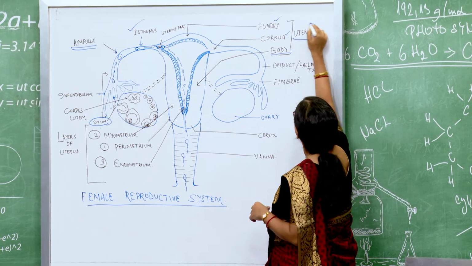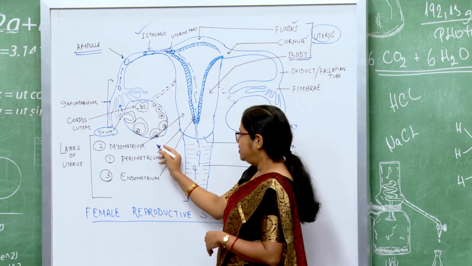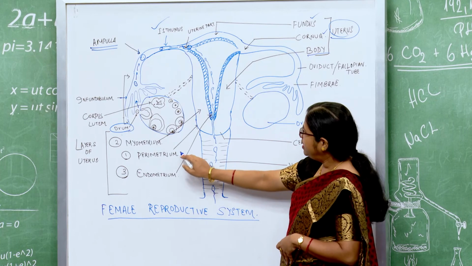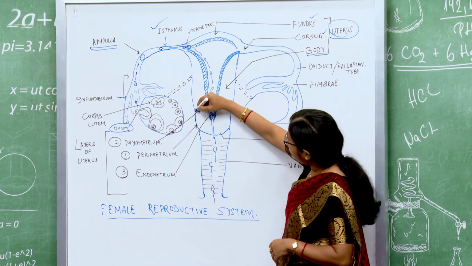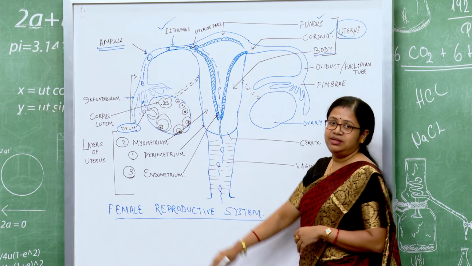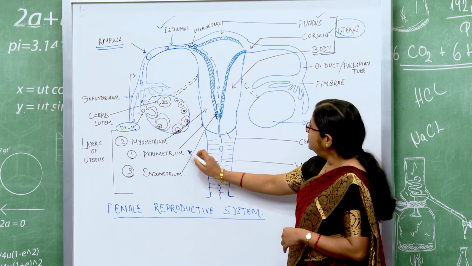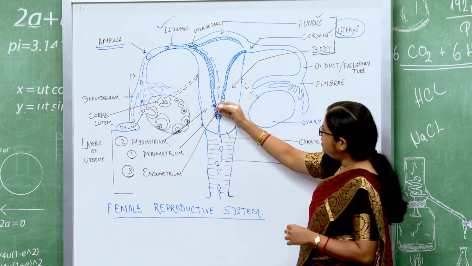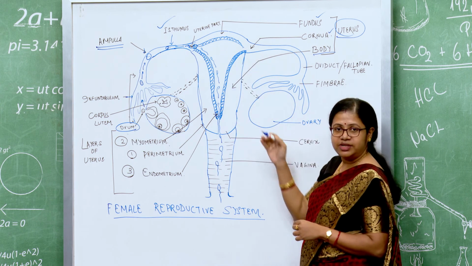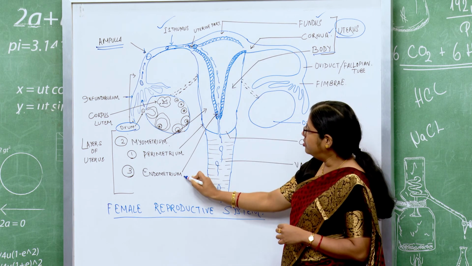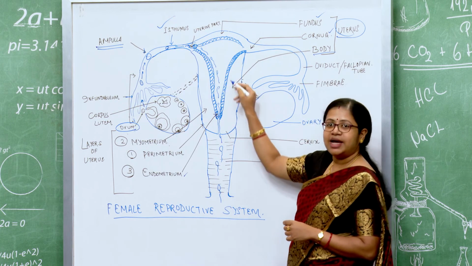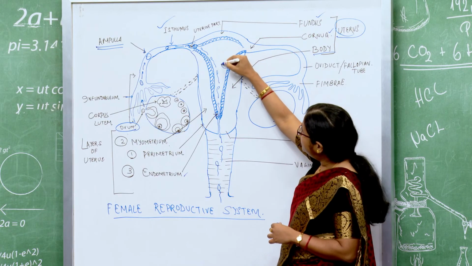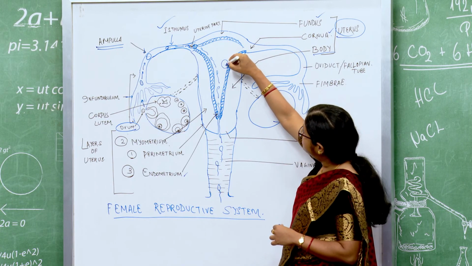Now, this particular area is lined with 3 layers, as I have already mentioned. These 3 layers include your perimetrium, or the outer layer covering of the uterine cavity. Then we have the myometrium. Myo means muscles. So, this is the muscular layer that is present in your uterine walls. And finally, we have the endometrium, or the inner lining, which is highly vascularized to support the implanted embryo if fertilization is successful.